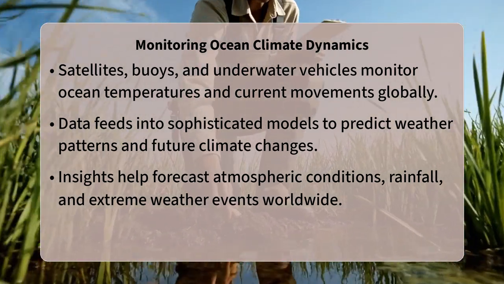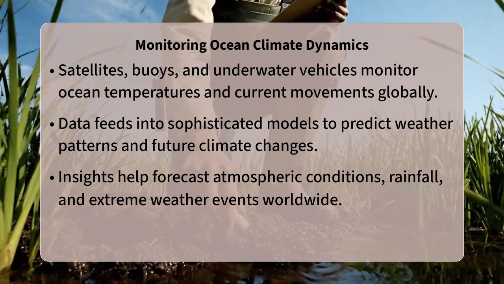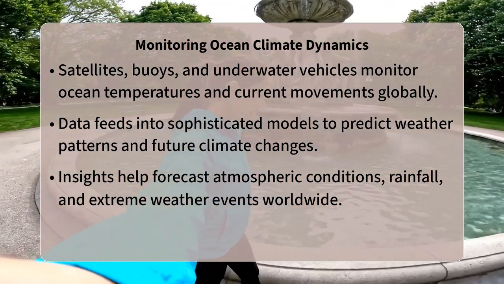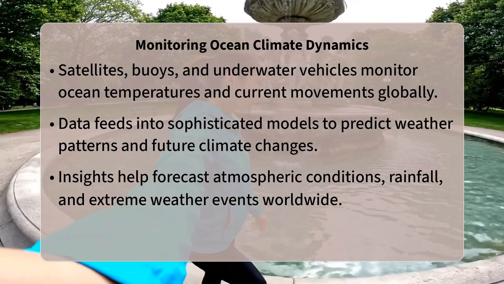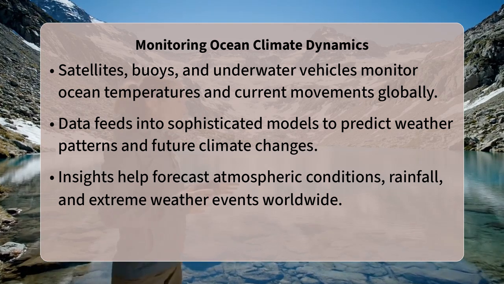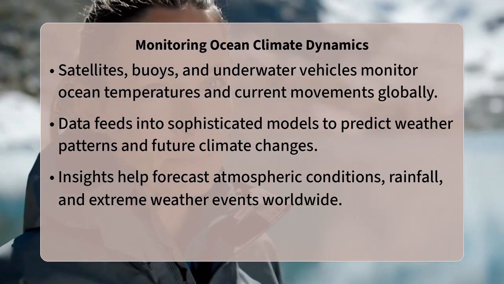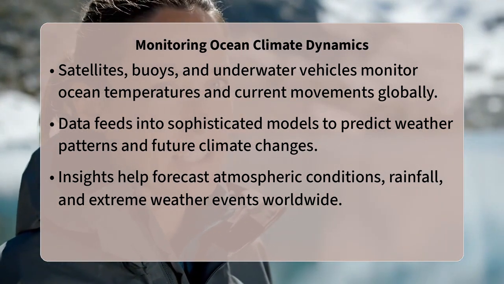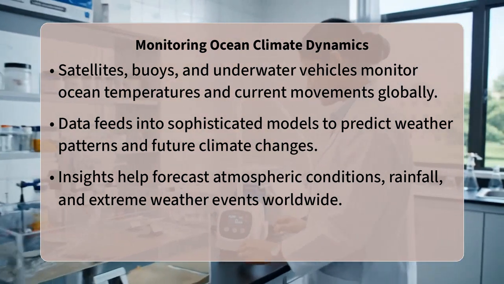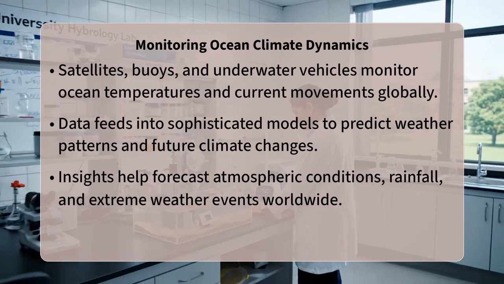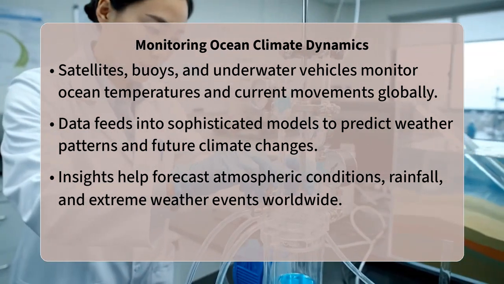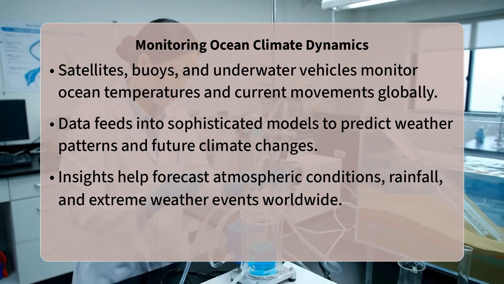This data feeds into sophisticated climate models, allowing us to simulate how changes in oceanic heat content and circulation might influence atmospheric conditions, rainfall distribution, and even the frequency of extreme weather events. By monitoring these oceanic thermal dynamics, we gain vital insights into the Earth's energy budget and its future climate trajectory. A fascinating aspect of this system is the Great Ocean Conveyor Belt, a global network of deep and shallow currents that can take 1,000 years to complete one cycle, profoundly influencing regional climates.